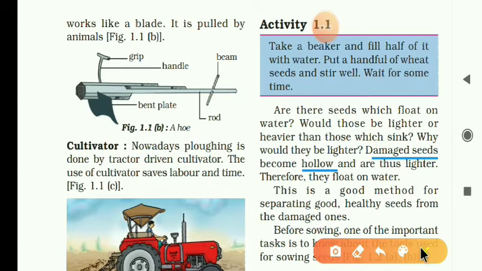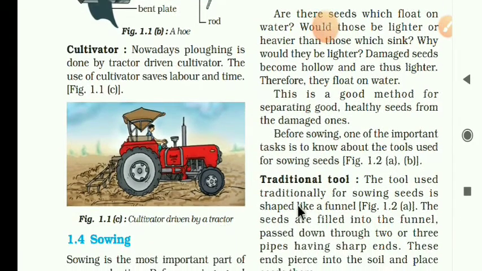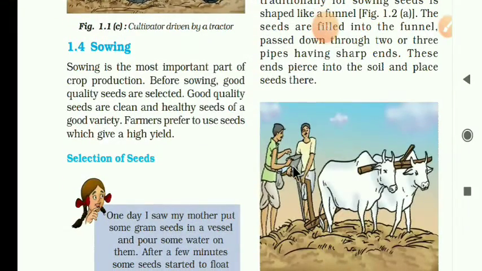Next one, before sowing, one of the most important tasks is to know about the tools used for sowing the seeds. Traditional tools: from ancient times, what devices were they using? The tool used traditionally from ancient times for sowing the seeds is shaped like a funnel. Look here, shaped like a funnel.